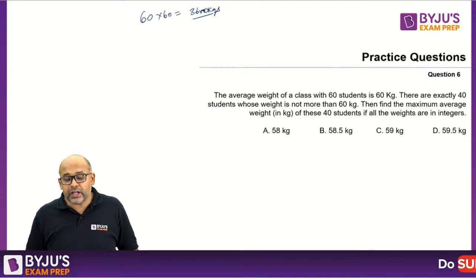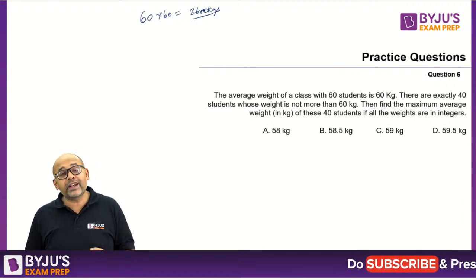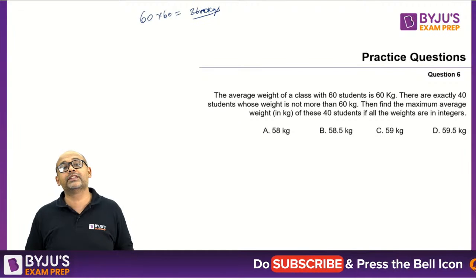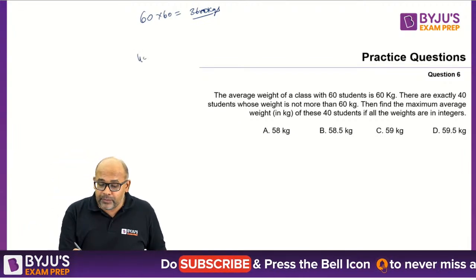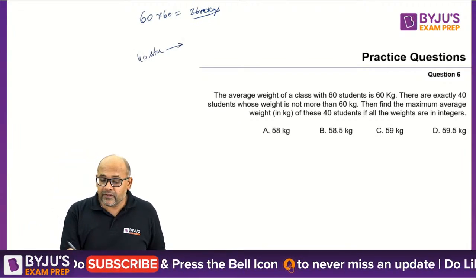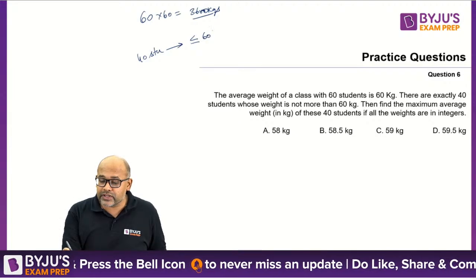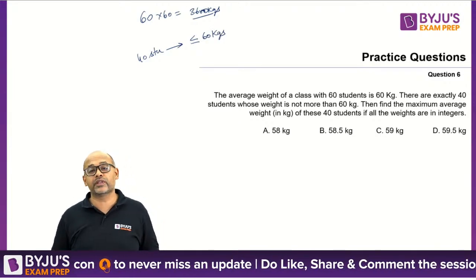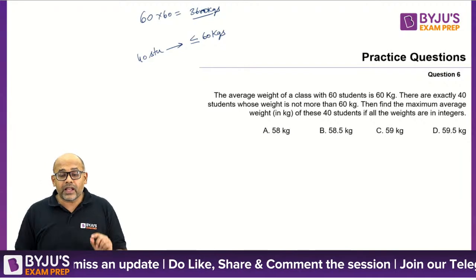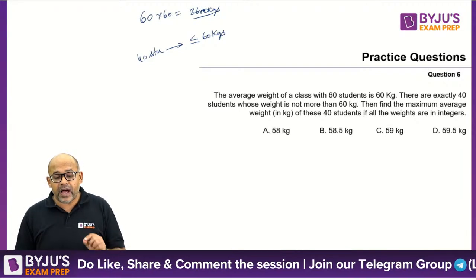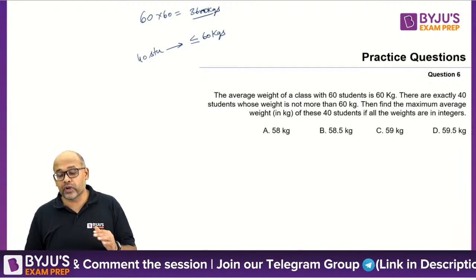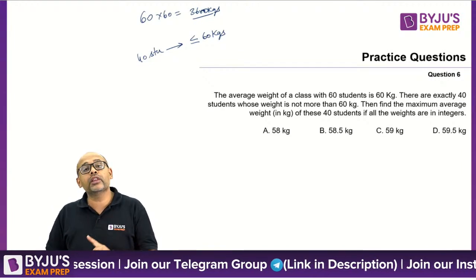There are exactly 40 students whose weight is not more than 60. So 40 students, their weight is less than or equal to 60 kgs. Each one of them is less than or equal to 60 kgs. They are asking you to find the maximum average weight of these 40 students if all the weights are integers.